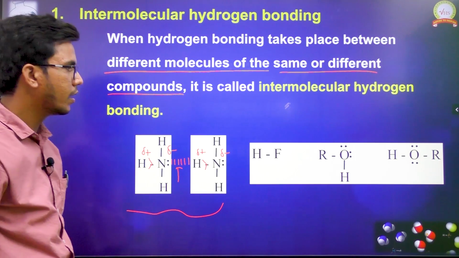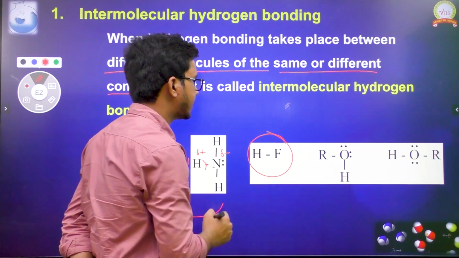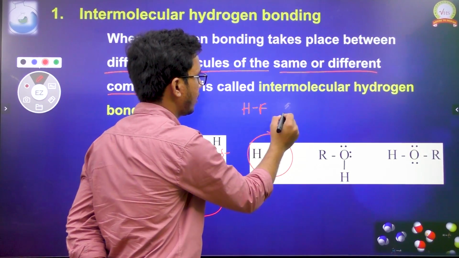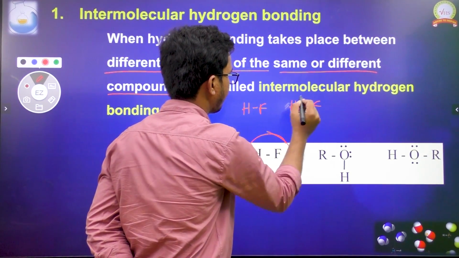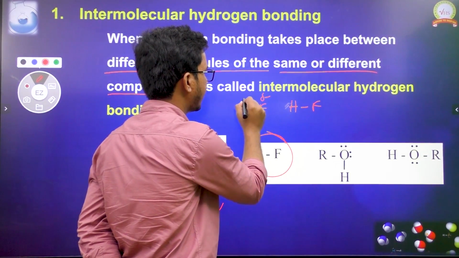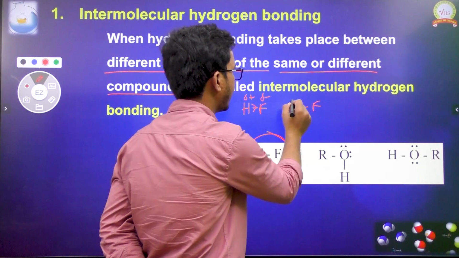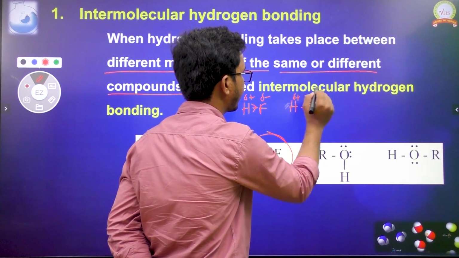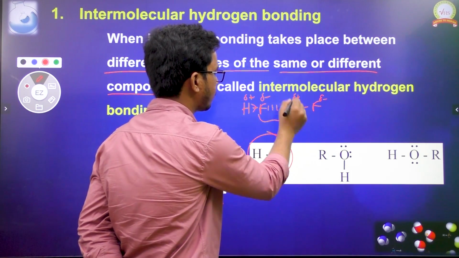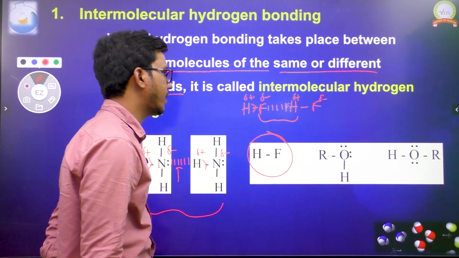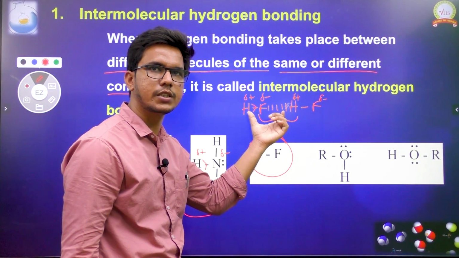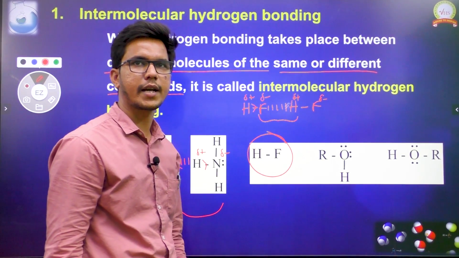If you take HF, let us take two molecules of HF. Electron shifting takes place towards fluorine. Fluorine gets partial negative and hydrogen gets partial positive. Here also the same thing: hydrogen gets partial positive and fluorine gets partial negative. Between these two, electrostatic forces form. This is known as hydrogen bonding, but it is taking place between two molecules, so this is known as intermolecular hydrogen bonding.